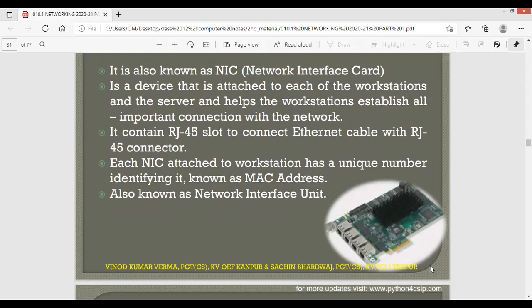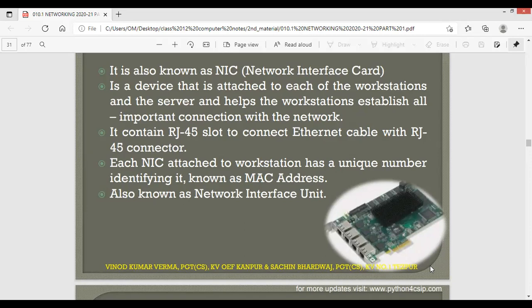Every NIC has a unique hexadecimal number, called its physical address or the MAC address. This MAC address is utilized when, suppose, I want to send data to another computer. I will have to provide the address of that computer. So we provide a logical address, and later on that logical address is converted to a physical address, or MAC address, and then the data is sent to a specific device.